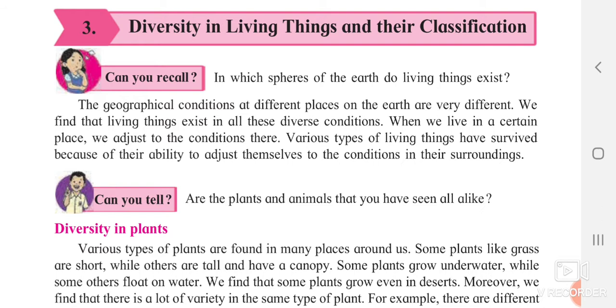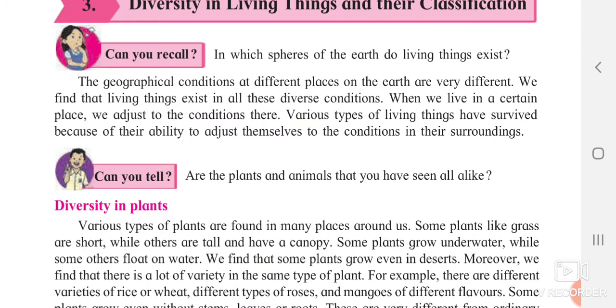Okay, we know that all the plants or all the animals are not present on the same type of sphere. For example, if you consider a frog, it can survive on land and also in water, but all the animals are not supposed to do so. So that is the part we are going to study in this lesson.